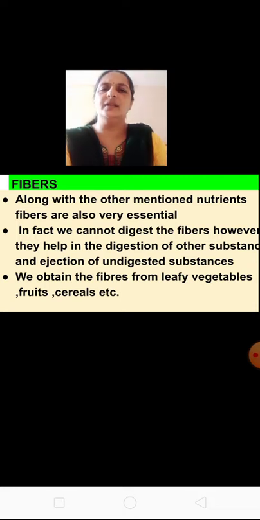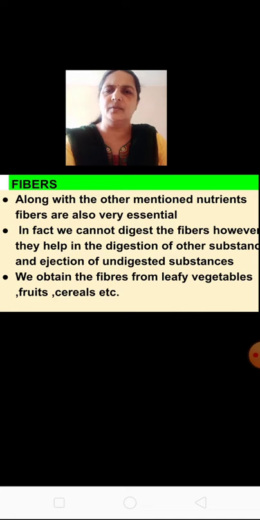And they help in the digestion of the undigested substances. For the smooth passing of stools, the undigested parts, the waste substances, can be removed easily from the body when you have fiber rich food.